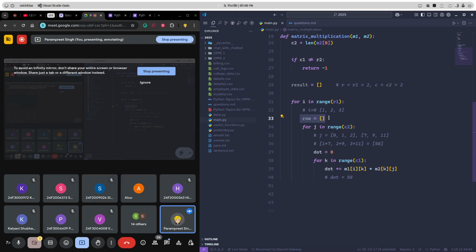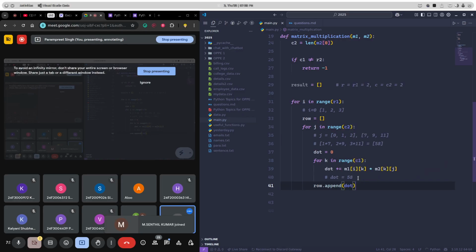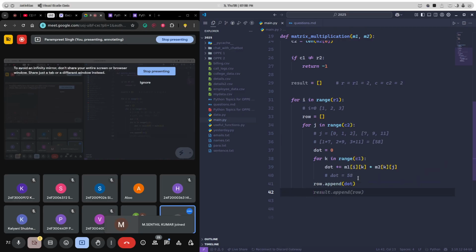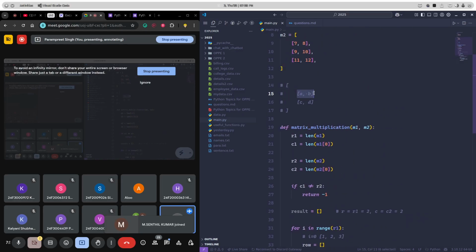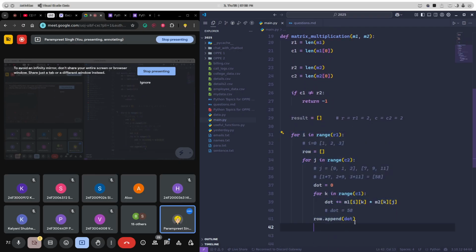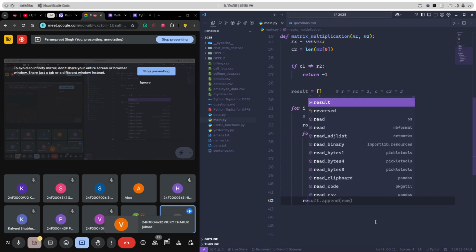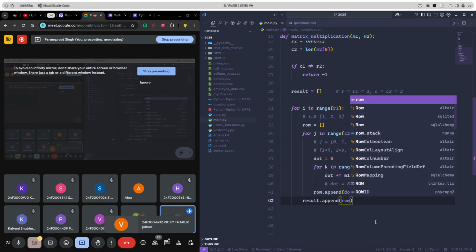That means when we are done with the dot product of one element, we'll add that into our row. That means we are adding the a here, indirectly. And when we are done with this row, that means a comma b, we need to add this row into our result matrix, which is out of these loops. That means here, result dot append row.